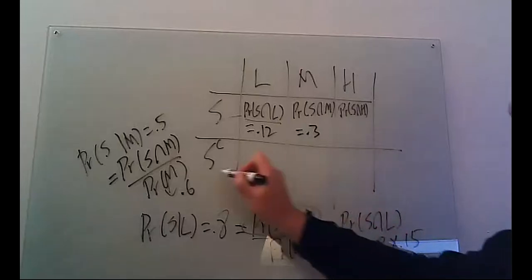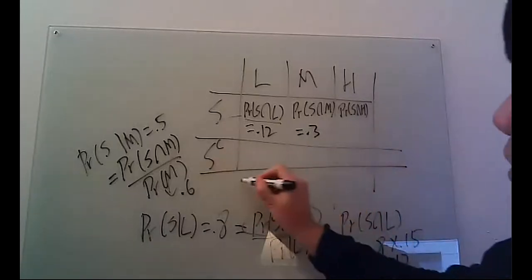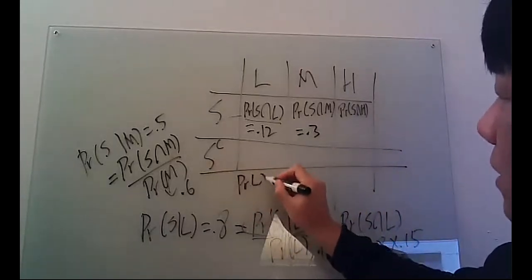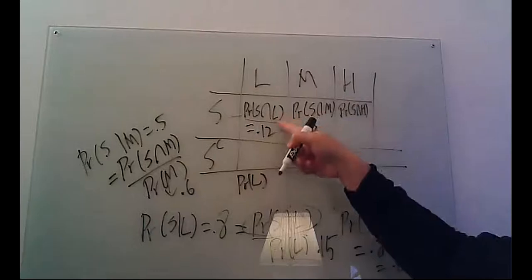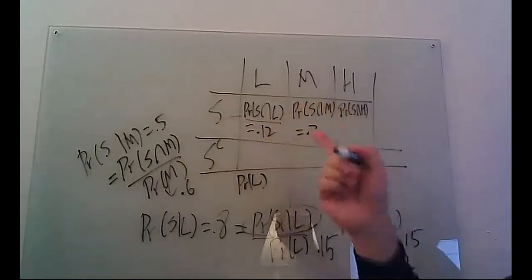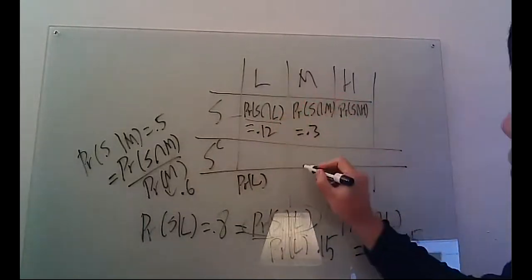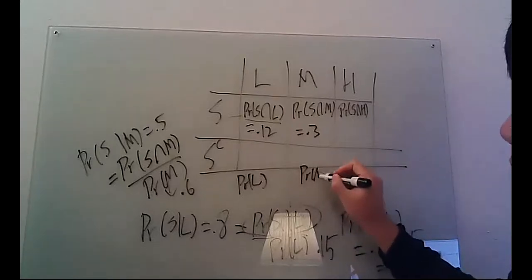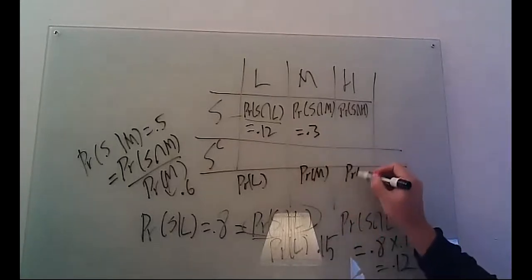So we know this is a marginal probability. This is the probability of S. So this is a marginal probability, and inside of that is joint probability, right? We actually went over a lot in the first lecture, so if you are confused, please go there. And this is the probability of H.